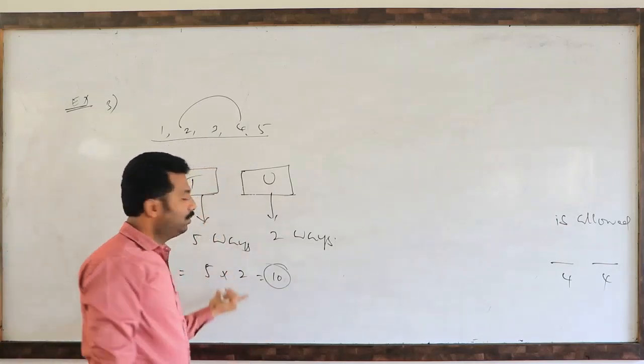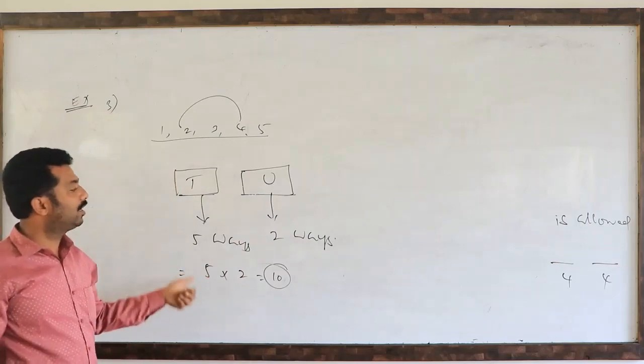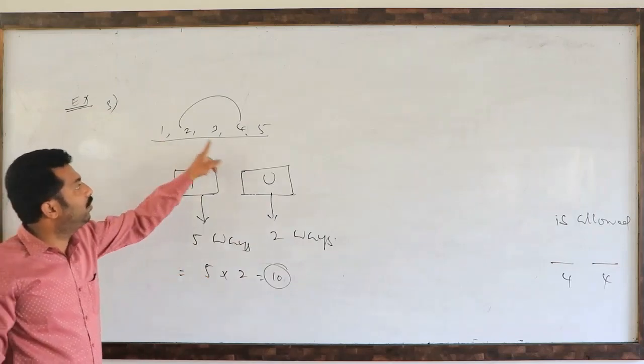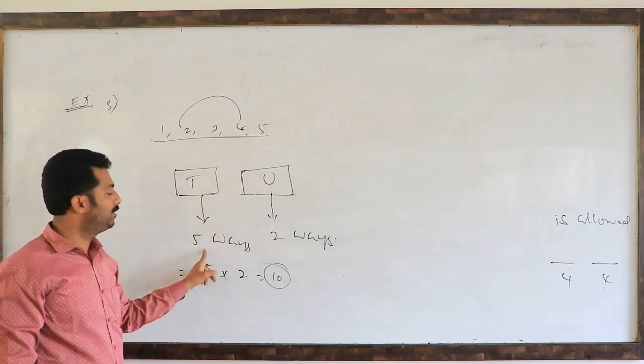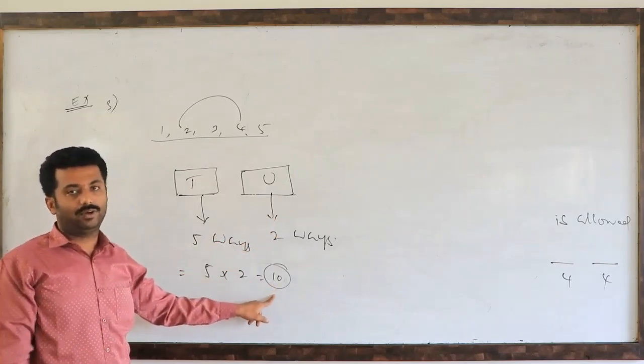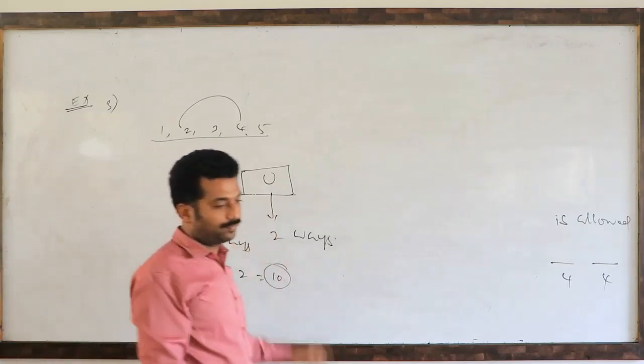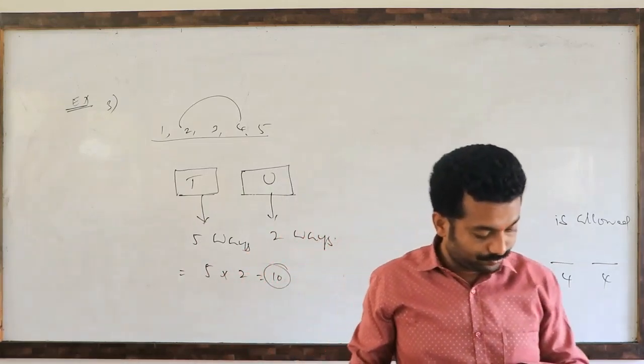So like that we have to answer whether it is even numbers or odd numbers. Odd numbers means any one of the odd digits. This is 3, this is 5. So 15 odd numbers can be formed. 15 odd numbers. Next.